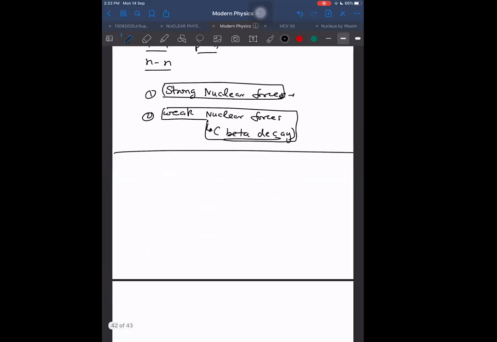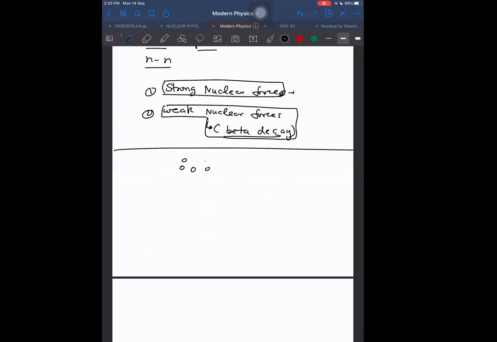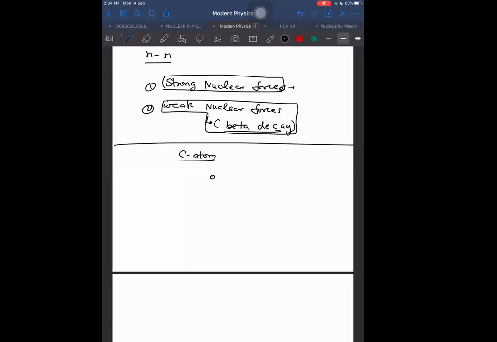And if we take several nuclear particles and join them together, for example, let us say I want to make an atom. Which kind of atom can I make? For example, a carbon atom. In a carbon atom, how many nucleons will be there? Six protons and six neutrons, right? So six neutrons plus six protons.